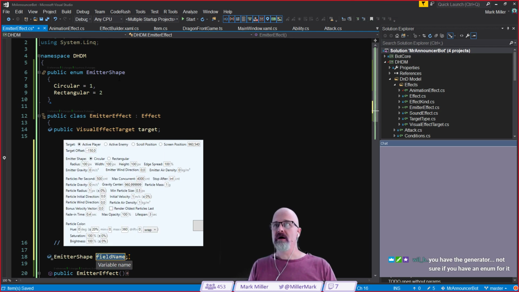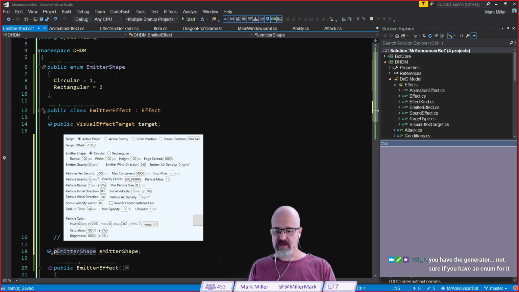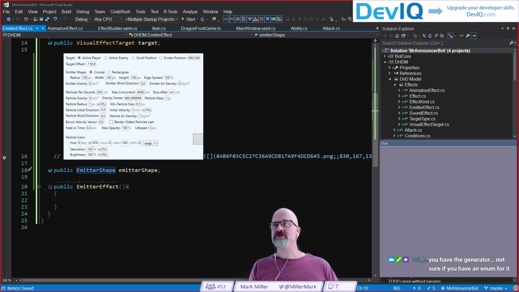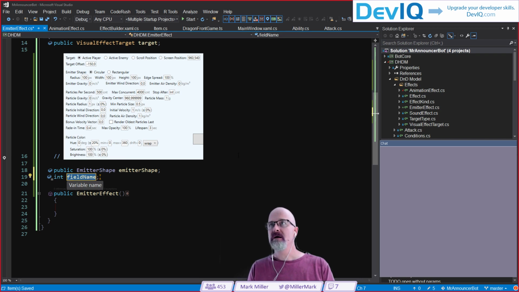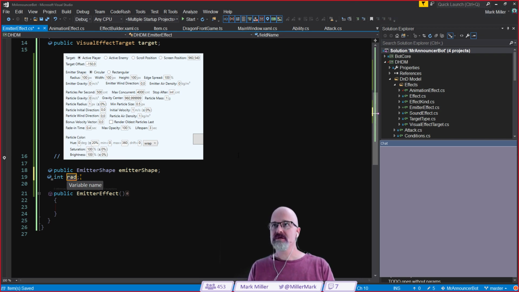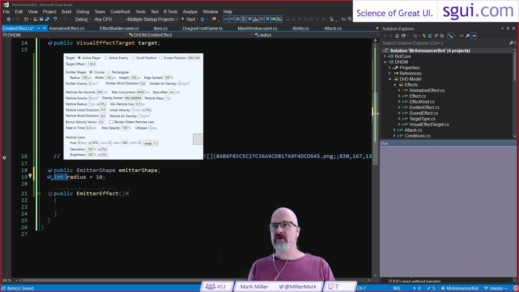So we're going to create a new variable of this type. We're going to call it emitter shape. And we're going to make it public because we want it to be a stream. We want it to be serialized out. Okay. Yep. So we've got emitter shape right there. Let's come in here. We're going to create a new variable of type integer. We're going to call that radius. Like that. We're going to set it equal to 10, I think. Okay, I want that to be a double.